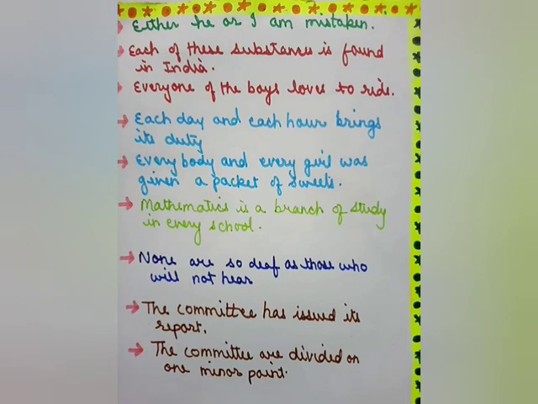One more example is, the jury has four members. The jury has. Jury means a group of judges. So here with jury we have used has. But when all the members of the jury are taken individually, we say, the jury have different opinions. So that is all for today.